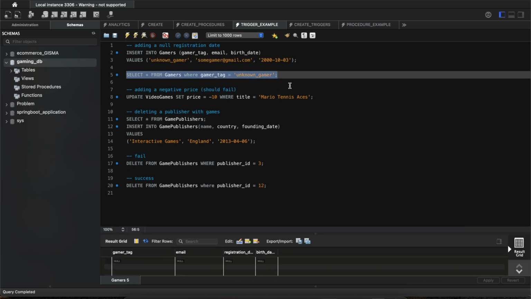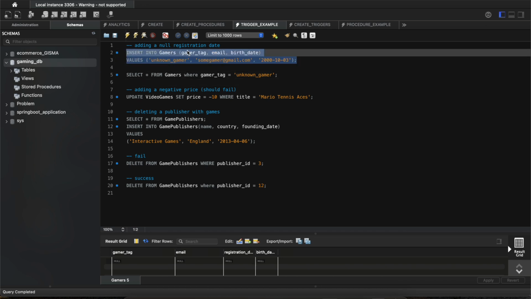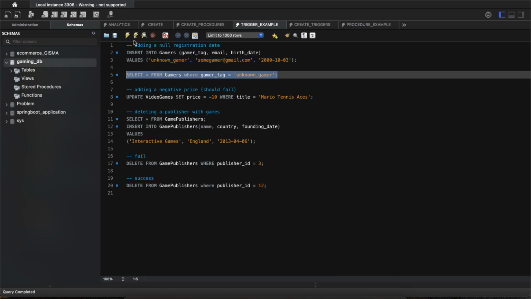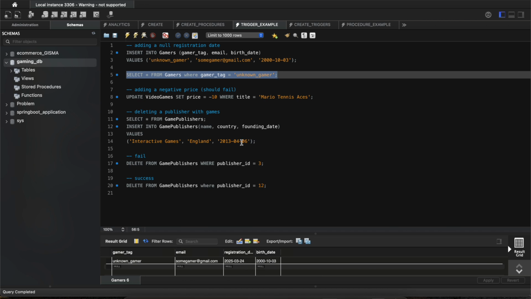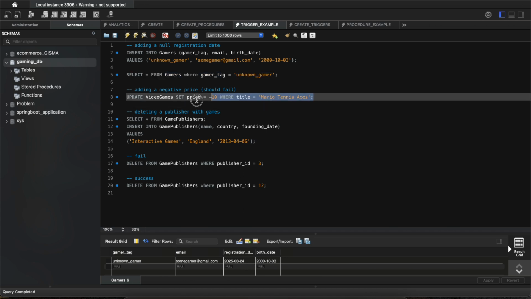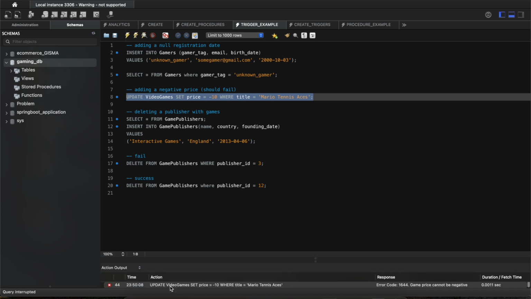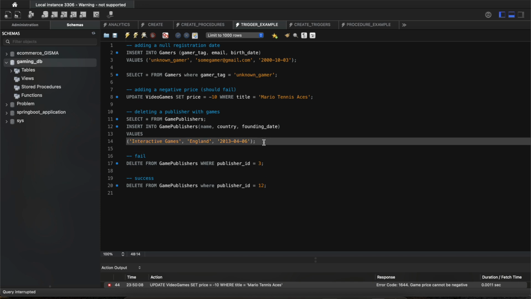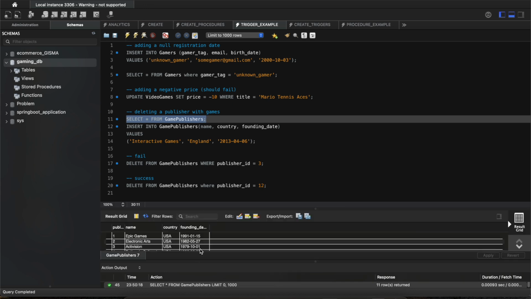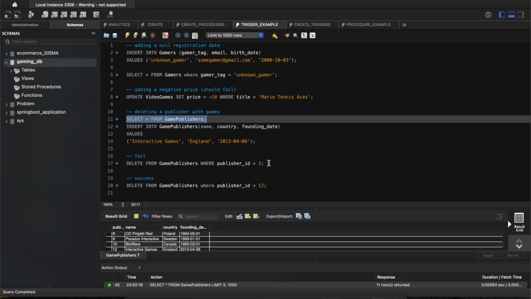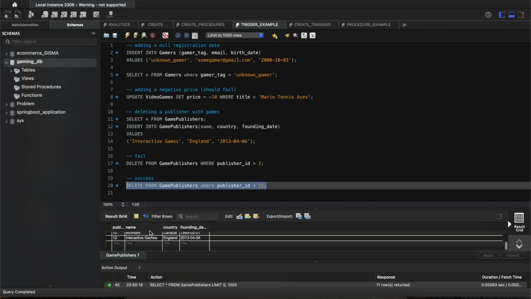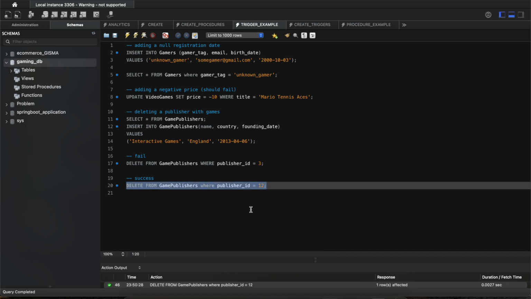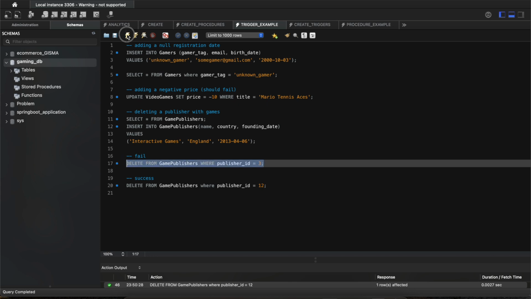So for example, I can insert into gamers where I will provide the gamer tag, the email, the birth date, but I will not provide the registered ID and registration date, and it will automatically take today's date. Now, if I try to add a negative price to a game, it will fail. It will say that a price cannot be negative. Now, if I want to add a game publisher that has no games because I just added it, if I try to delete this one here, it will delete it. No issues. But if I try to delete some other one, it will say cannot delete publisher with associated games.